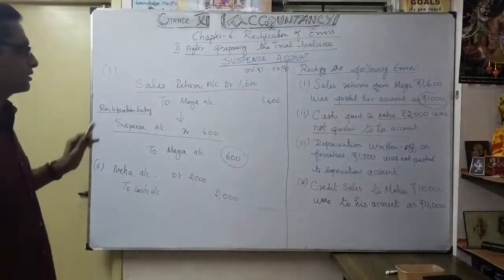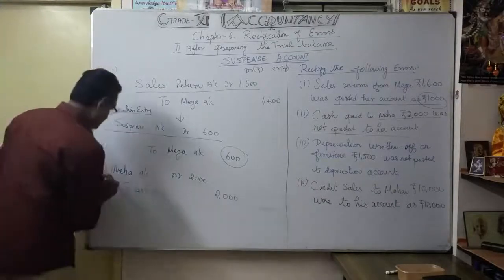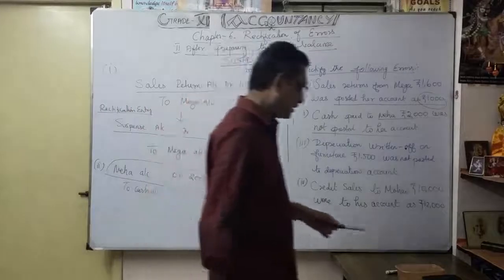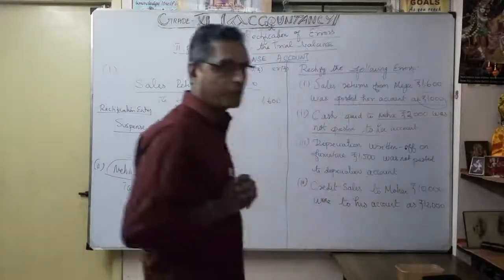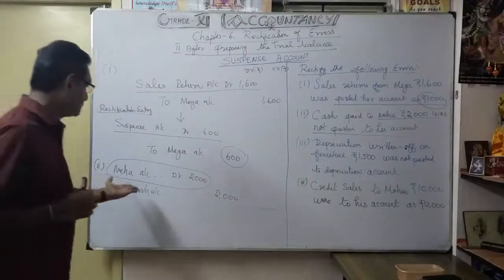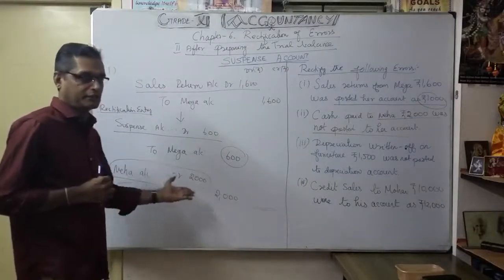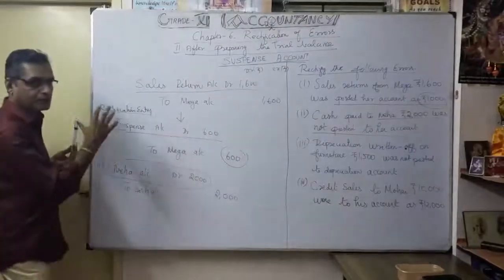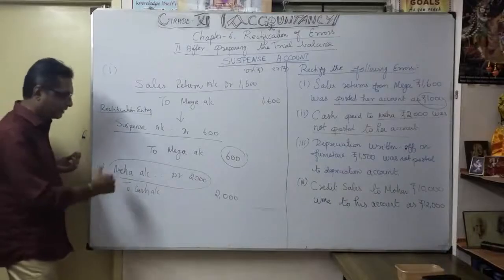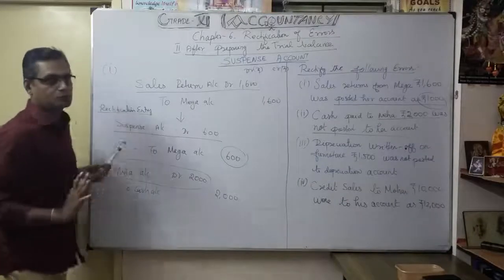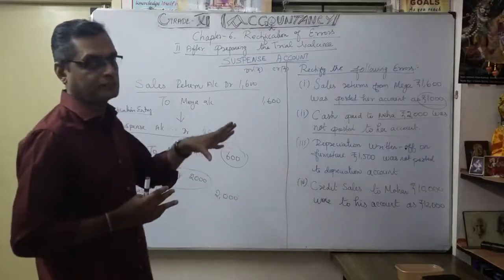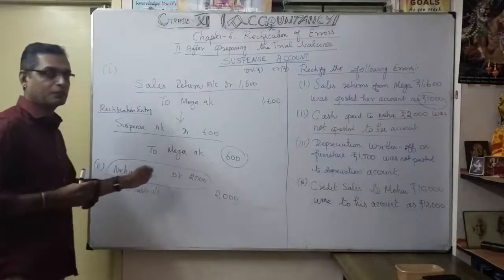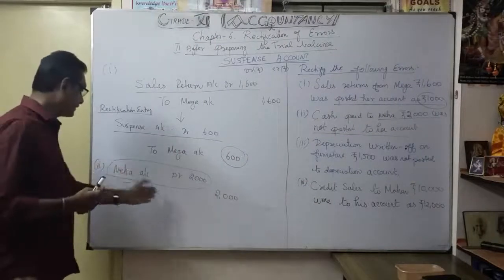So what happened? It was not posted to Mega's account. So the debit part, they have not done it, very clearly. The credit part in the cash account, they have posted. Only when you open Mega's account, they did not post it. In the cash account they did it, by Mega account 2000, but in Mega's account, the transaction they did not mention. When you open Mega's account, how are you going to post it?